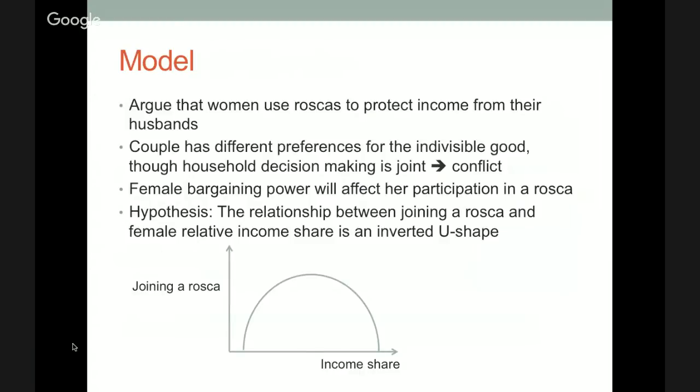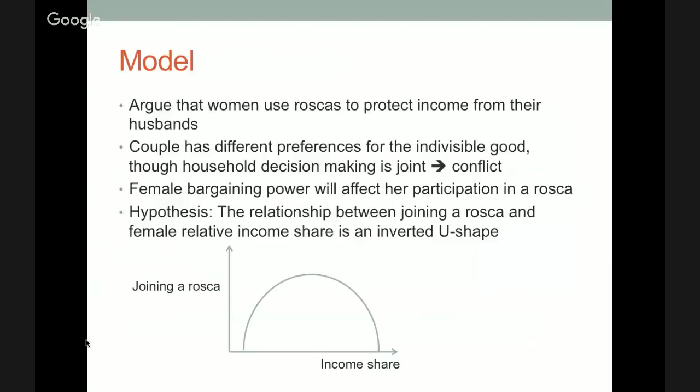In their model, they argue that women use ROSCAs to protect their income from their husbands. The couple has different preferences for an indivisible good, though the household decision-making is joint, which then leads to conflict. So female bargaining power will affect her participation in a ROSCA. This is their fundamental hypothesis: that it's this individual bargaining power which will affect one's participation in a ROSCA.